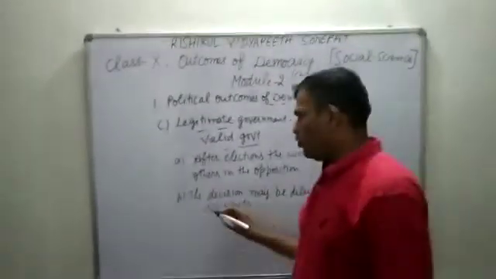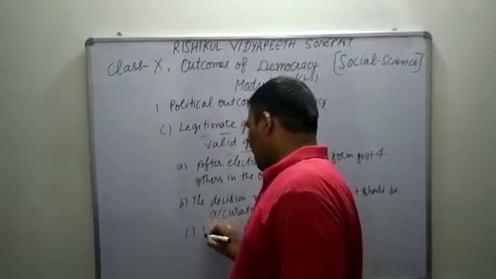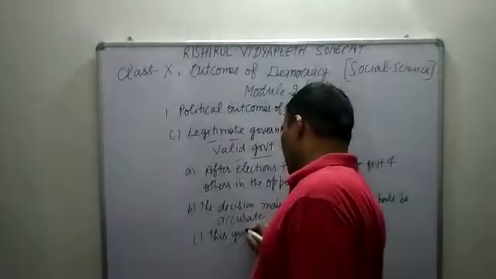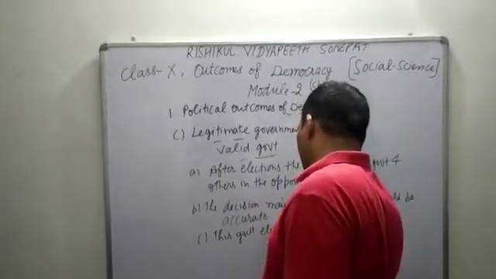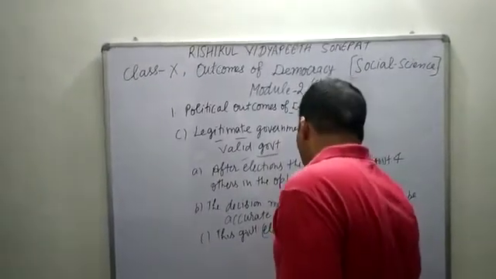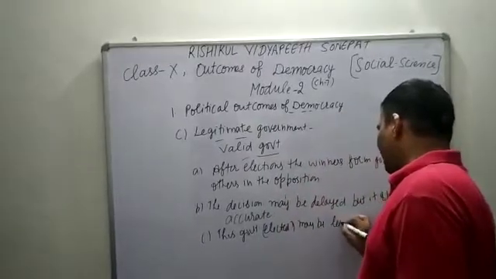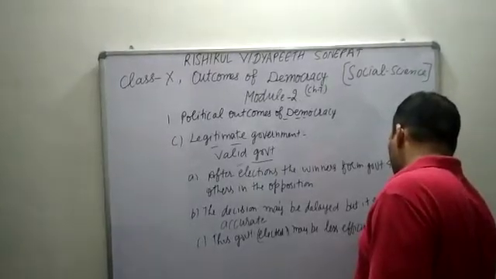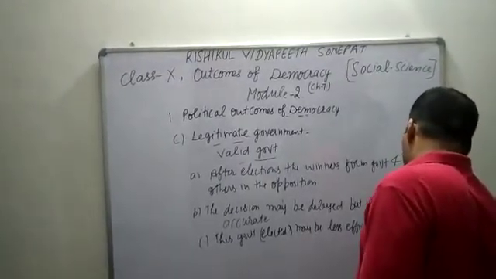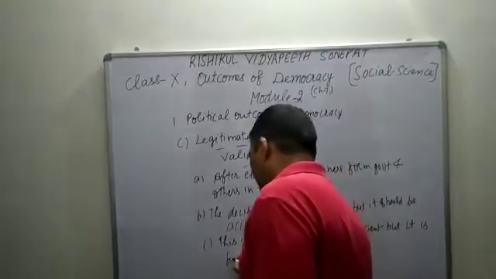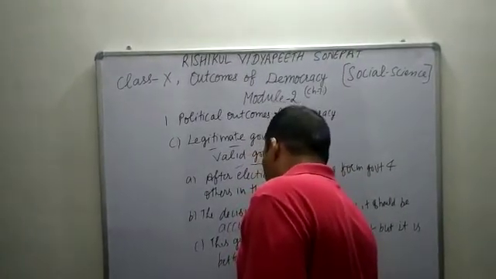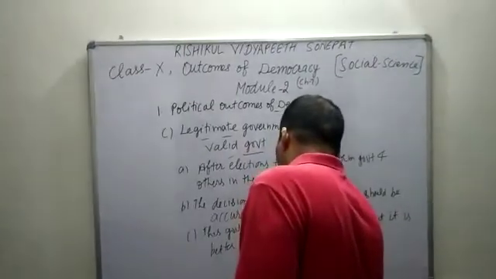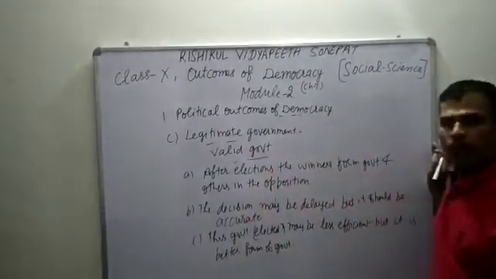Next, an elected government may be less efficient, but it is a better form of government, because we have chosen it.